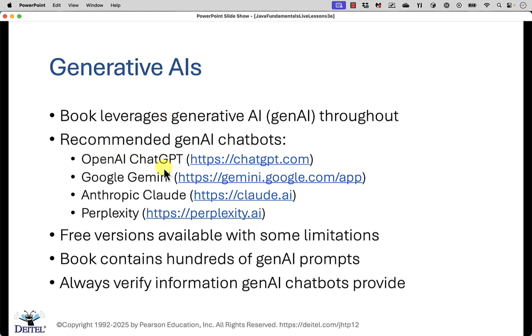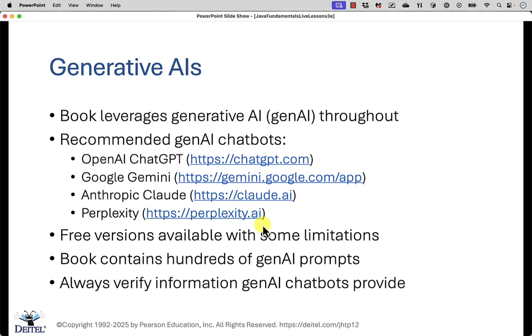OpenAI's ChatGPT, Google's Gemini, Anthropic's Claude, and Perplexity. Perplexity initially started out as an AI-based search engine and later added chat capability as well. So you can access ChatGPT through chatgpt.com. You can get to Google Gemini through gemini.google.com/app. Anthropic Claude you can get to via claude.ai, and Perplexity you can get to via perplexity.ai.